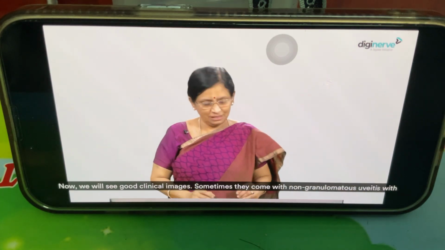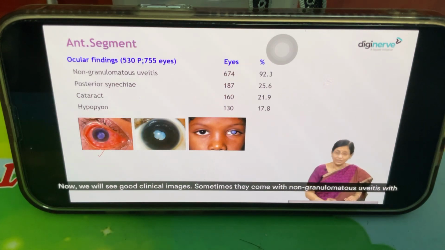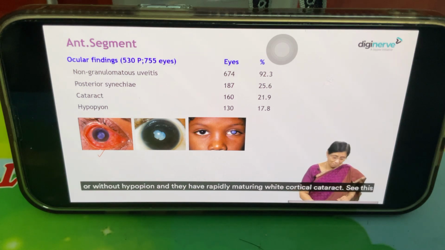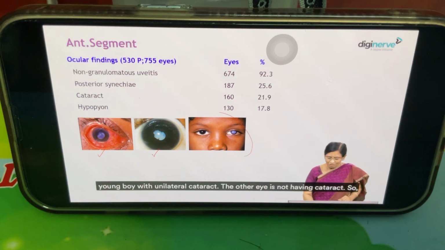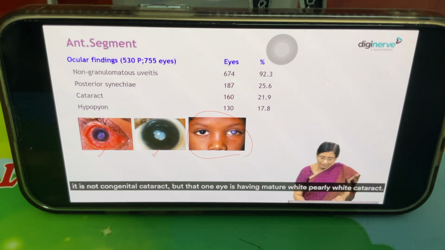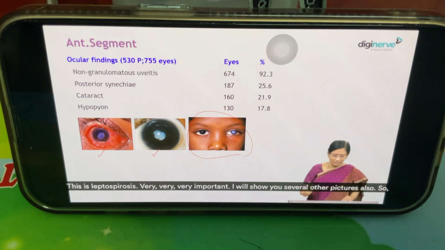Now we will see good clinical images. Sometimes they come with non-granulomatous uveitis with or without hypopyon. And they have rapidly maturing white cortical cataract. See this young boy with unilateral cataract. The other eye does not have cataract, so it's not congenital cataract. But that one eye has a mature, pearly white cataract. This is leptospirosis. Very, very important. I'll show you several other pictures also.